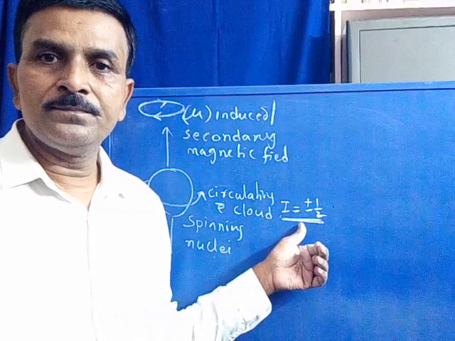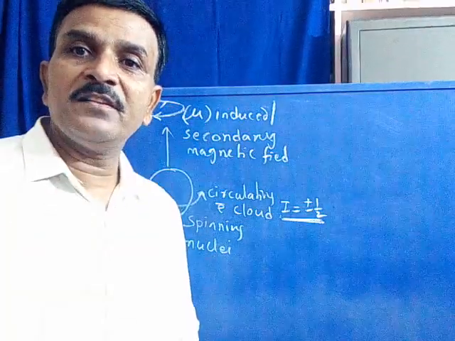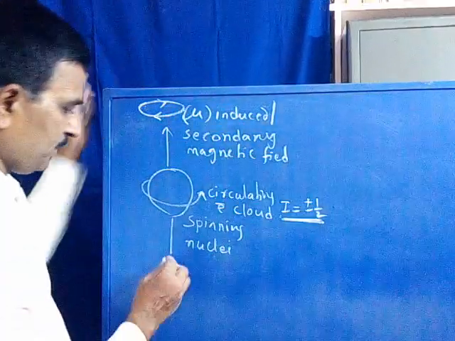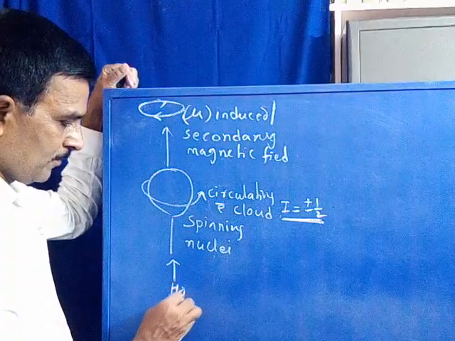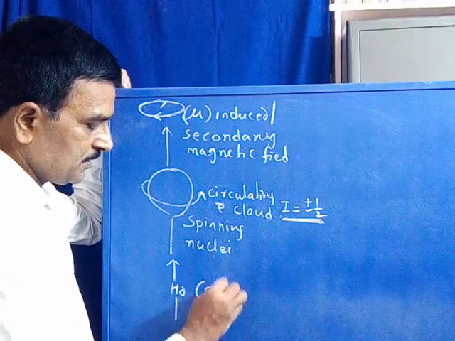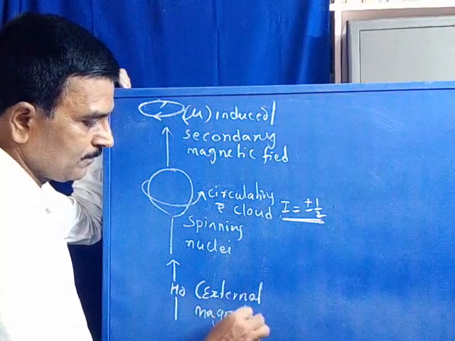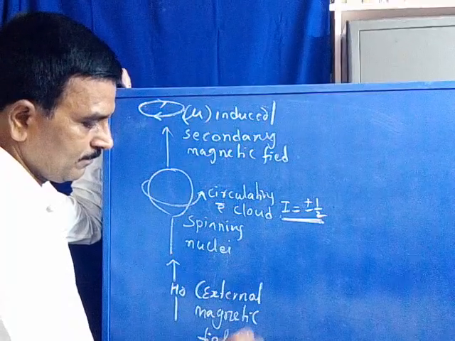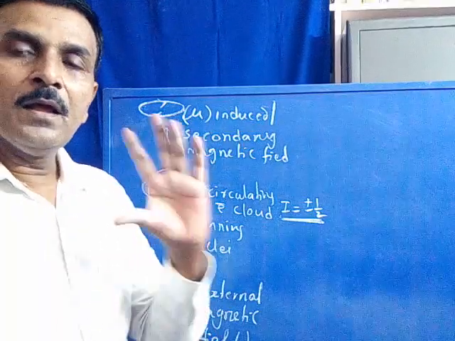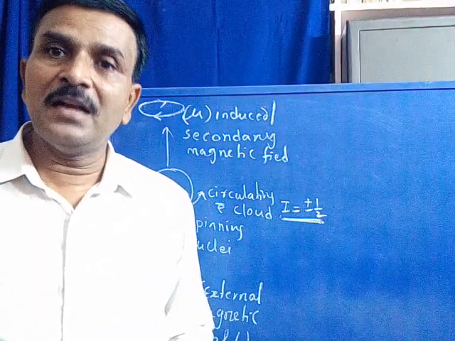It never absorbs. Therefore, we apply an external magnetic field, that is, we keep the whole molecule in an external magnetic field, represented with H0. H0 may be called the external magnetic field or the applied magnetic field, because we are externally applying it.